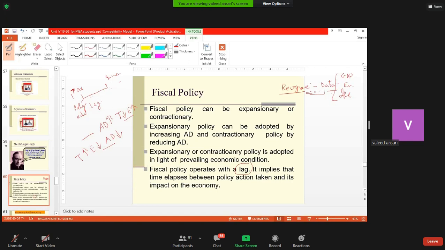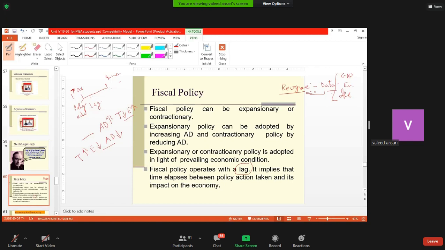Then policy making will not be effective at all, because all our actions are based on this. Even if the data is correct, there is a lag in recognition, and by the time the data is received and policy actions are taken, they may prove ineffective because they are no longer relevant.